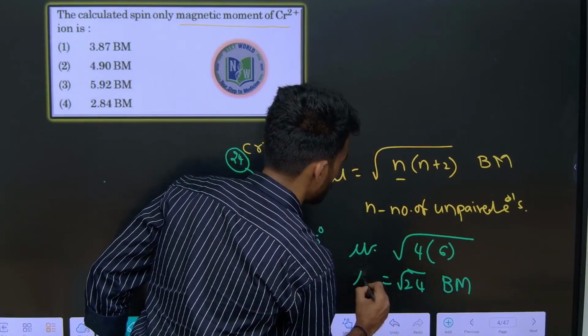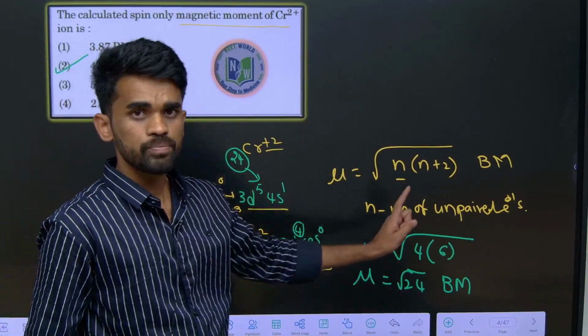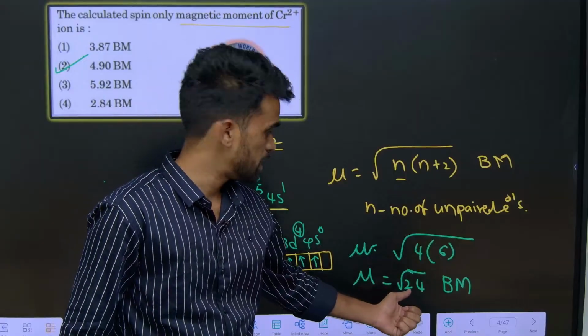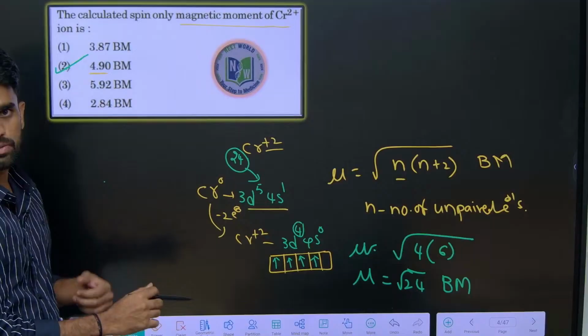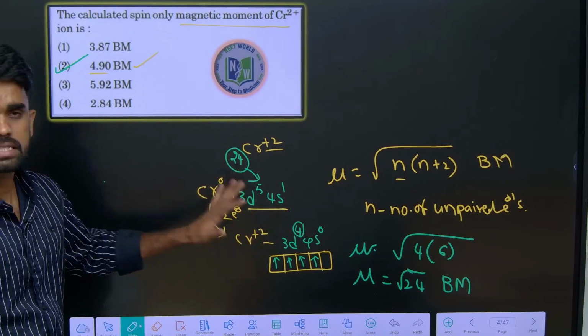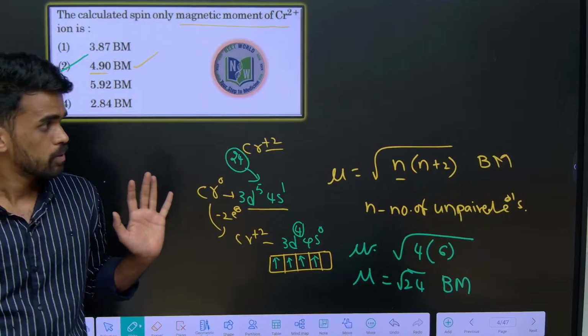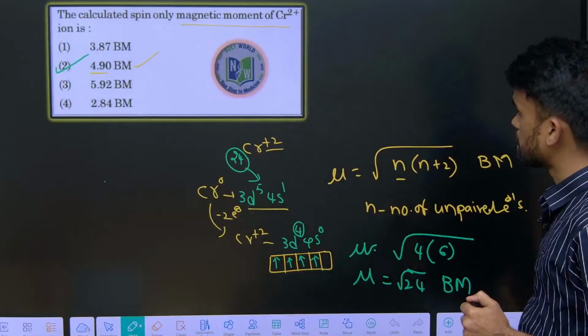The value will be nearly equal to 4.90, because root 25 would be 5, but it is root 24, which is a little less than 5. So we will be getting 4.9 Bohr magneton. I hope it is clear. Okay, there is no confusion. Then let us start discussing the next question.